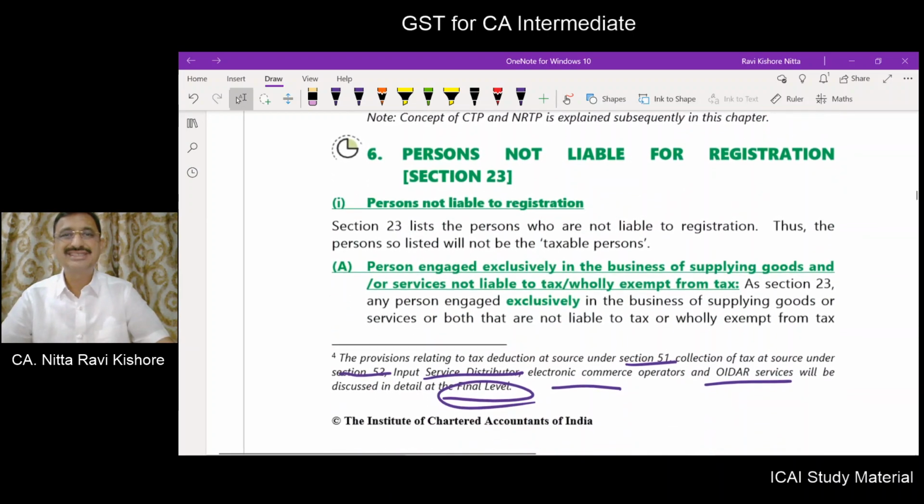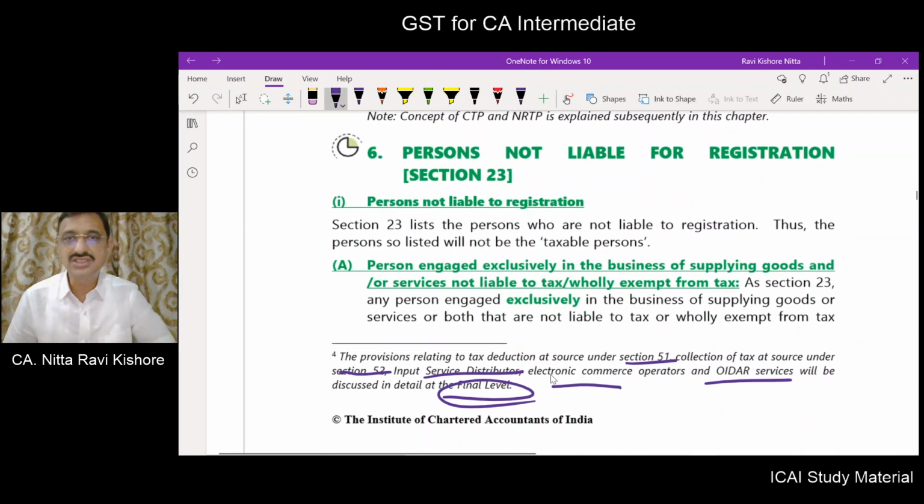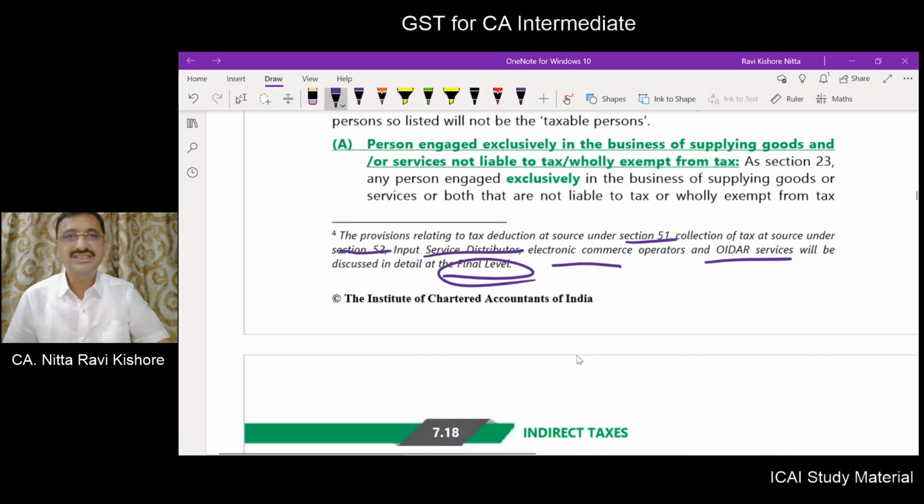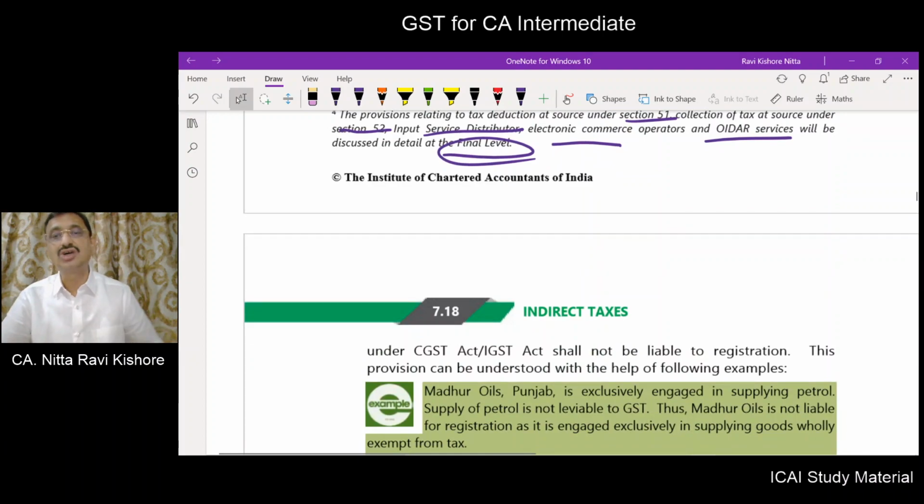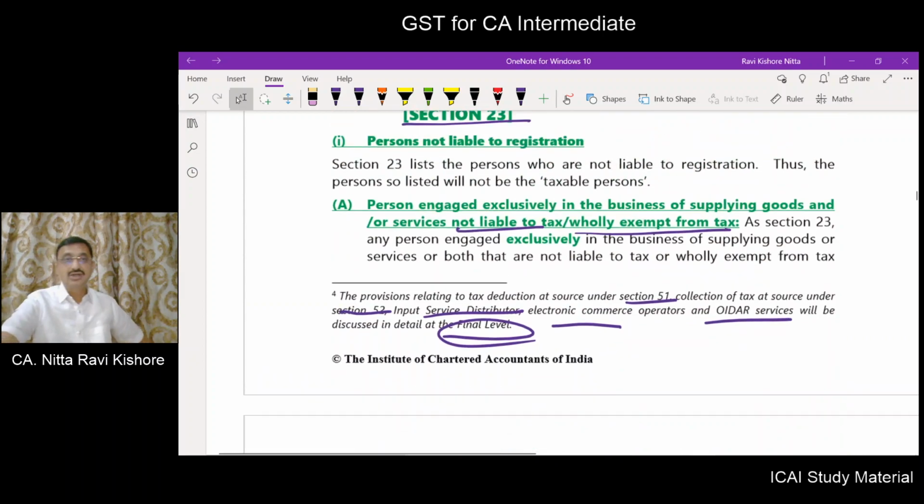Next. Persons not liable for registration. This is section 23. Now, persons engaged exclusively in the business of supplying goods and/or services not liable to tax or wholly exempt from tax, these people need not get a registration at all.